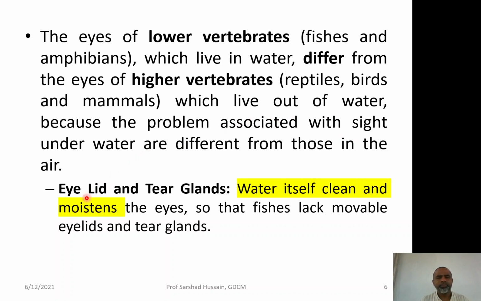Like you can see, the eyelid and tear glands are absent in fishes, because the function of the eyelid and tear gland is to clear the eye and wash the eye. This function is taken over by the water because the fishes remain inside the water. So, they do not require eyelid or the tear glands.